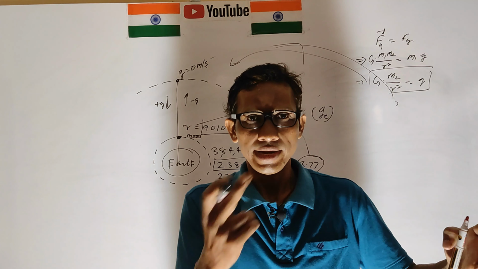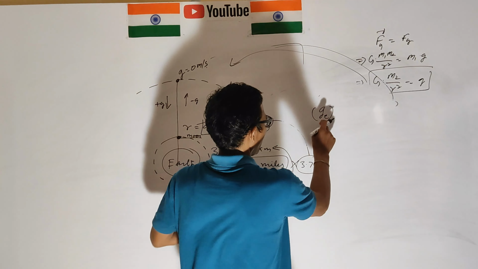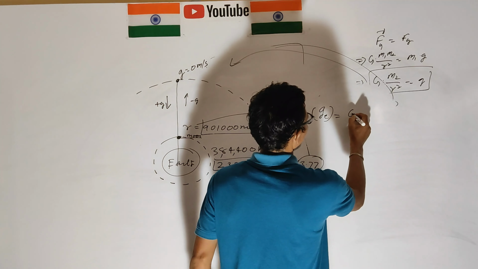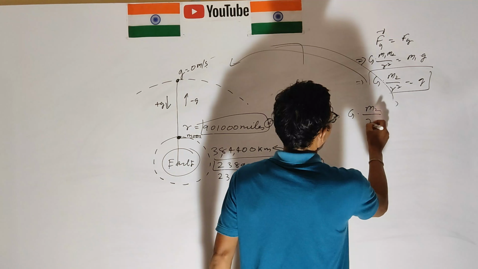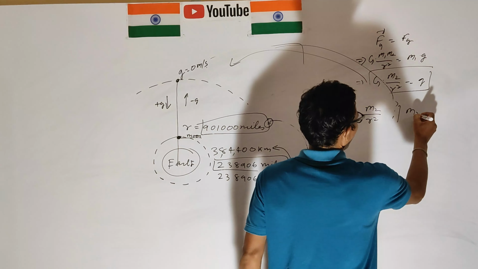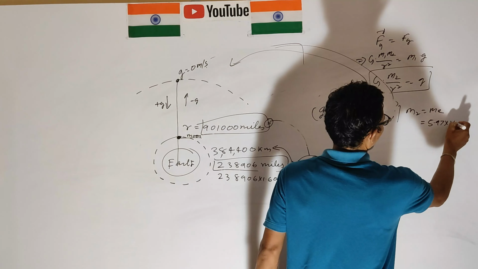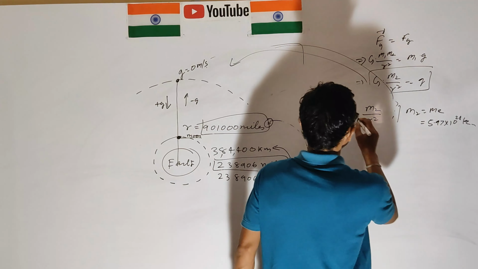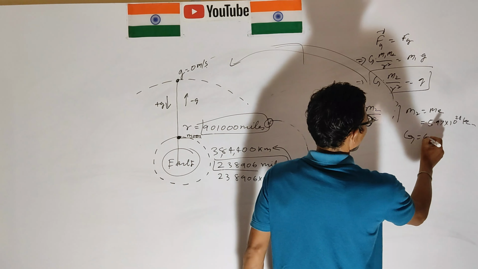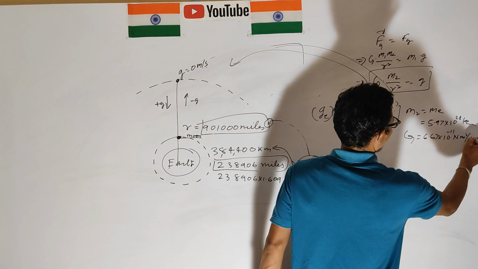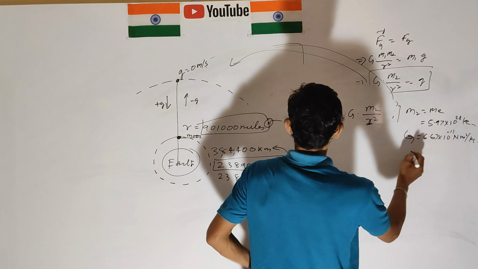So the acceleration due to gravity by the earth is G m2 over r square. What is m2? This is the mass of the earth, 5.97 into 10 to the power 24 kg, and G is 6.67 into 10 to the power minus 11 Newton meter square per kg square. What is the distance?